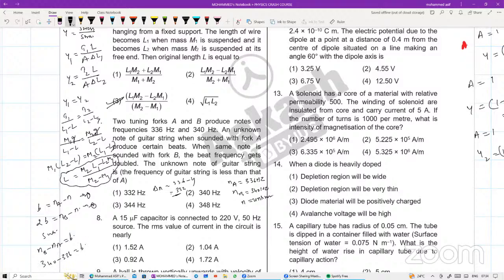That is equal to beat. The number of beats, how many have come here? Number of beats is equal to 340 minus 336, that will be equal to 4. Isn't it? So what will be the value of N? So number of beats will be equal to your N.